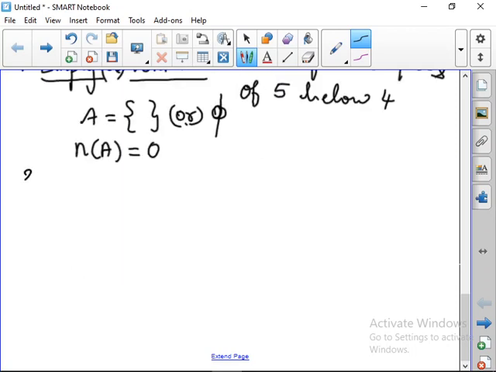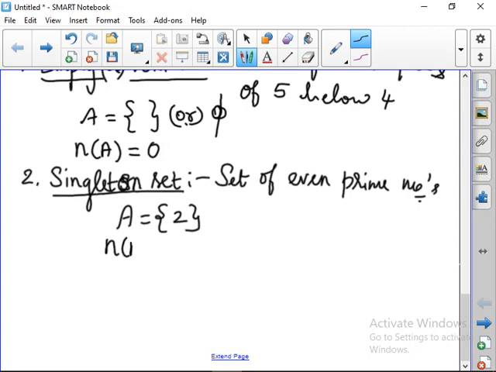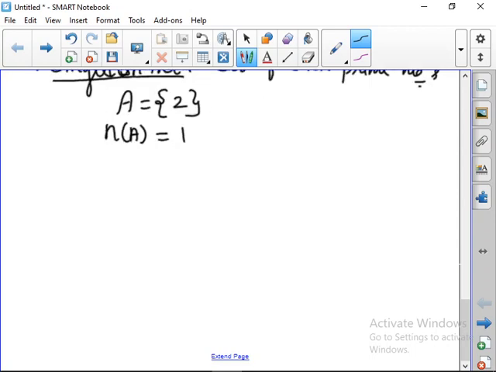Next one, number 2, we are going to see the singleton set. From the word itself, singleton means one element. An easy example is the set of even prime numbers. What is the set of even prime numbers? The only even prime number is 2. So what is the cardinality of a singleton set? It is always 1. So the cardinality of an empty set is 0, and the cardinality of a singleton set is 1. Next, number 3, it is the finite set.